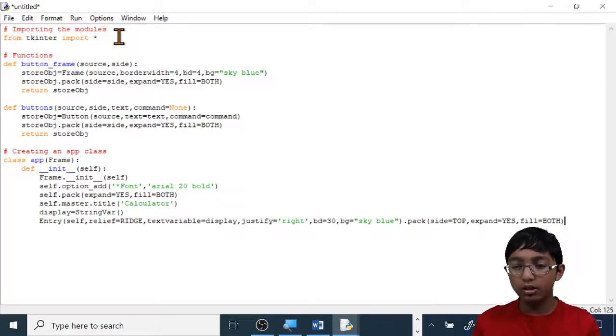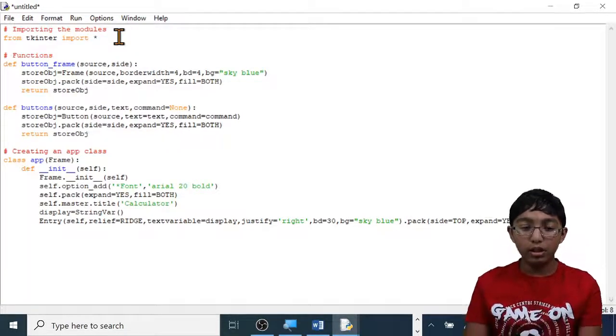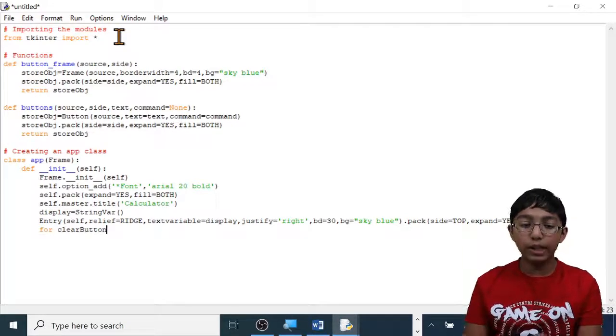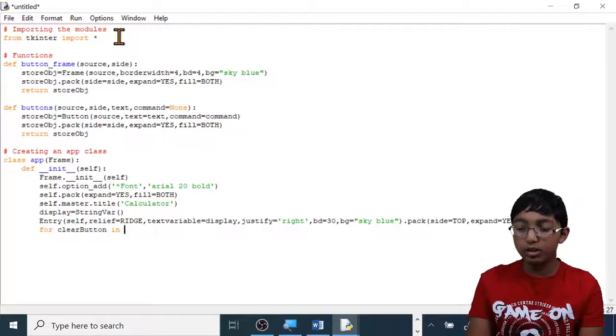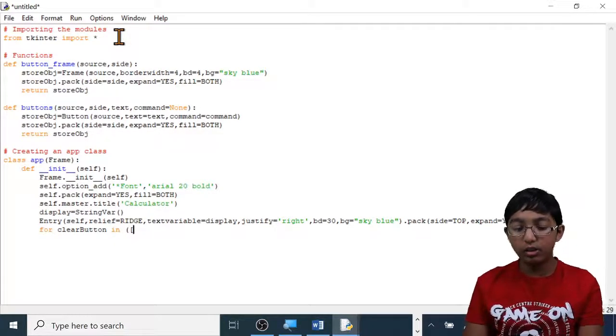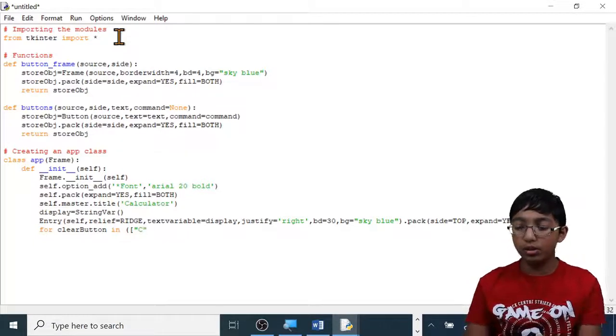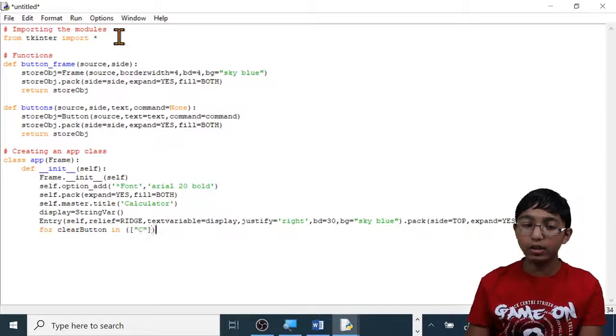Then type for clear, capital B, button. Make sure clearButton is one word. Then do in, space, open brackets, open square brackets, open quotation marks, capital C, or any text that you like, close quotation marks, close square brackets, close brackets.